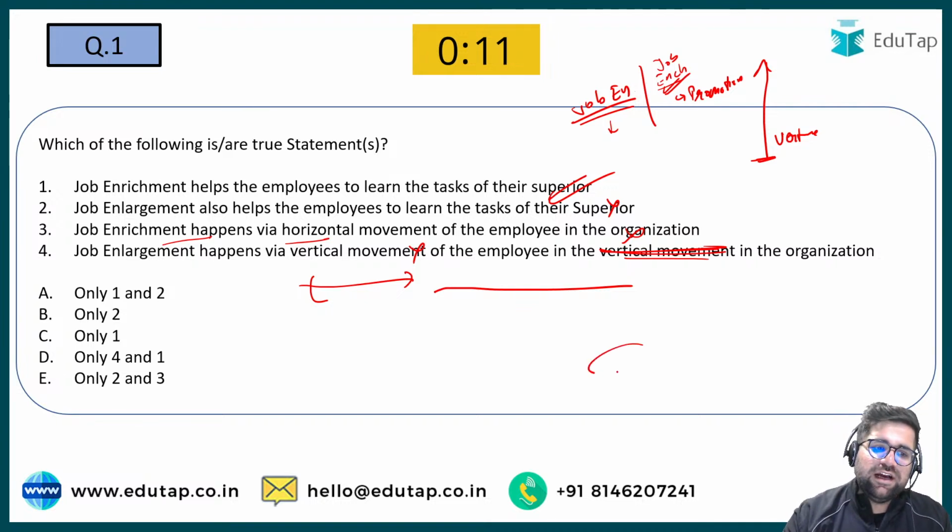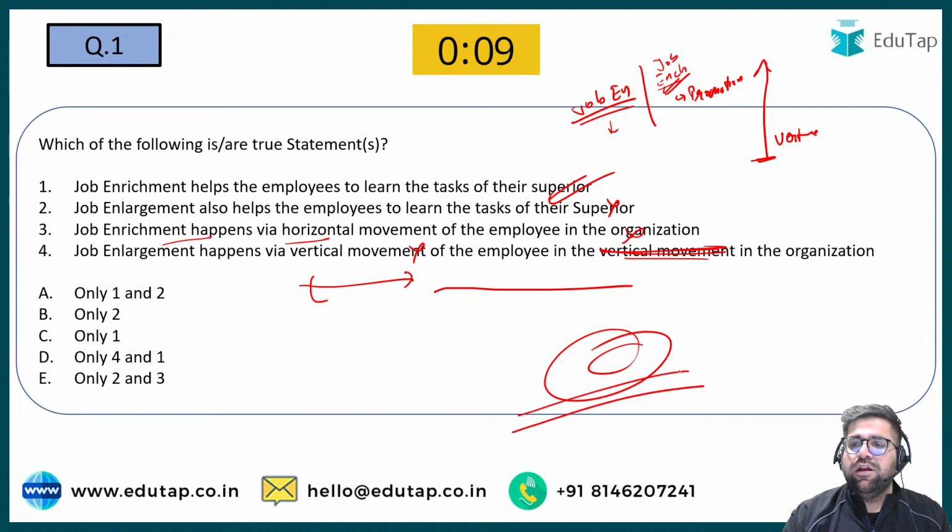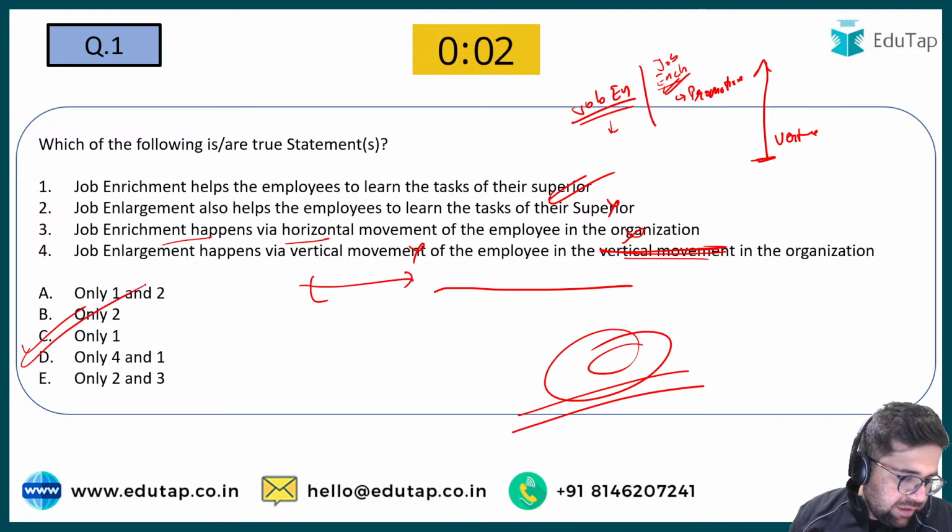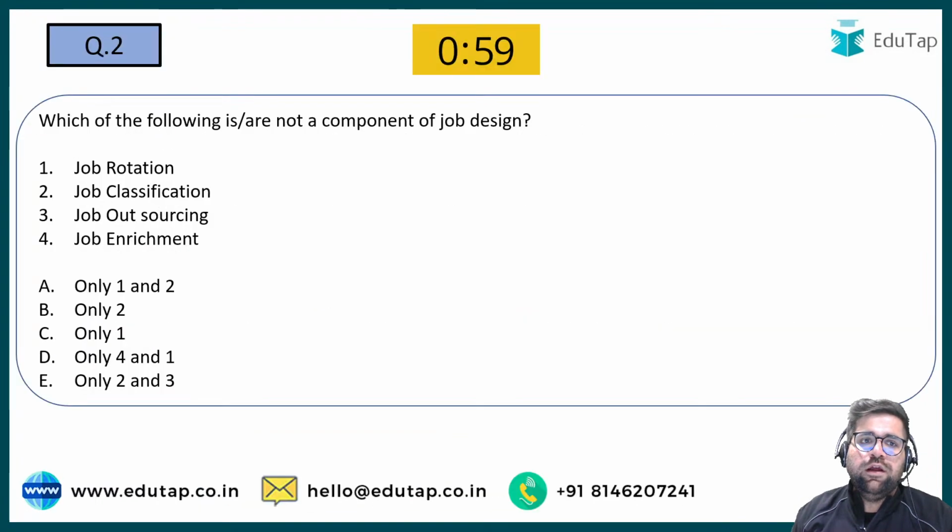So if you see, the correct answer will be option number C only, because only statement number 1 is correct. Therefore, the answer will be option number C. Let me see who gives the right answer. Only 2 to 3 people have given the right answer. Cool. Moving ahead to question number 2.